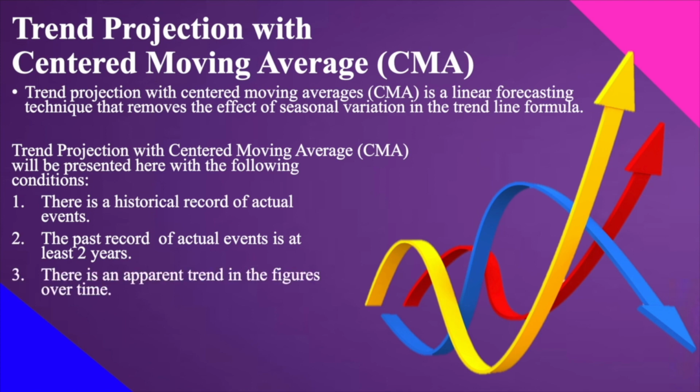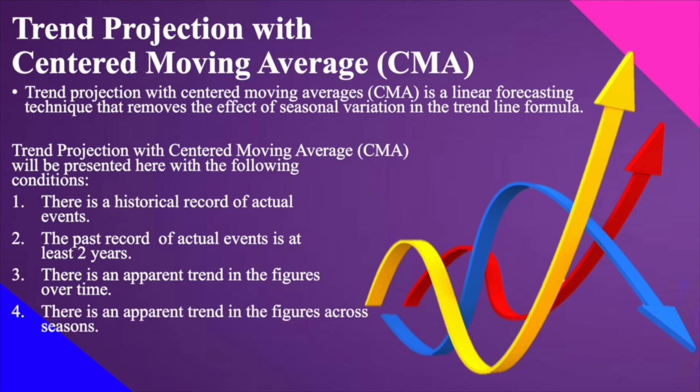For the third assumption, we have here an apparent trend in the figures over time. Hindi pa natin nagagamit yung forecasting, pero kapag enough yung record natin, there is an evident trend. Again, just a recap, when we say trend, this can be increasing or decreasing.